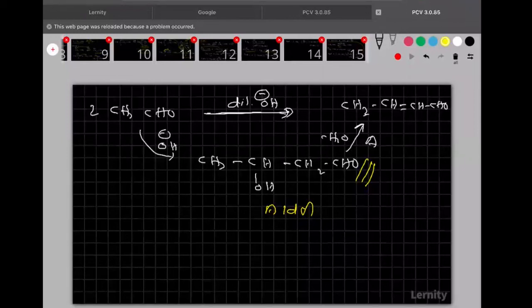Completed? Okay. And remember everyone, if the heating symbol is mentioned like this, then proceed to this step, because here heating is there. So if the heating symbol is given on the arrow mark, then proceed up to the last. And if the heating symbol is not there, then stop the reaction here only. Please write quickly.